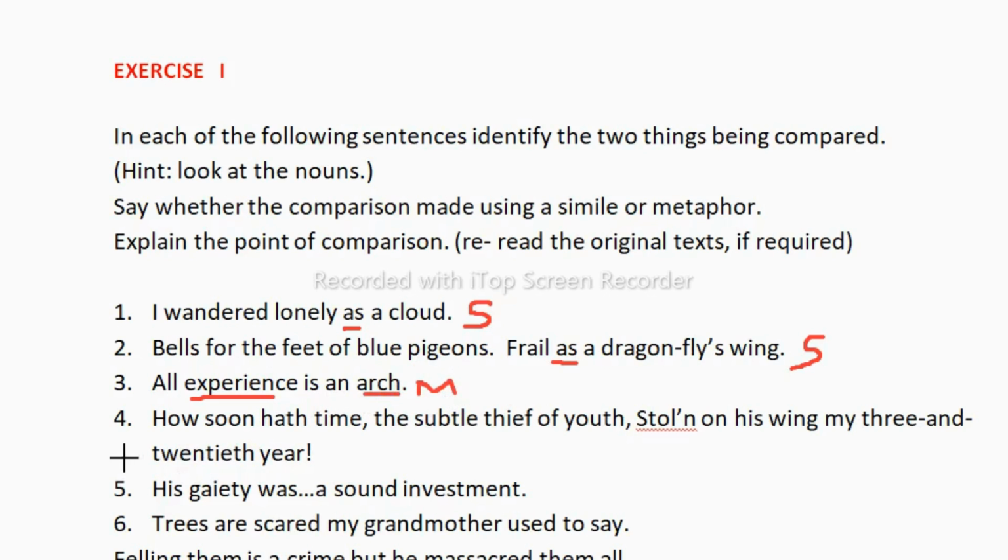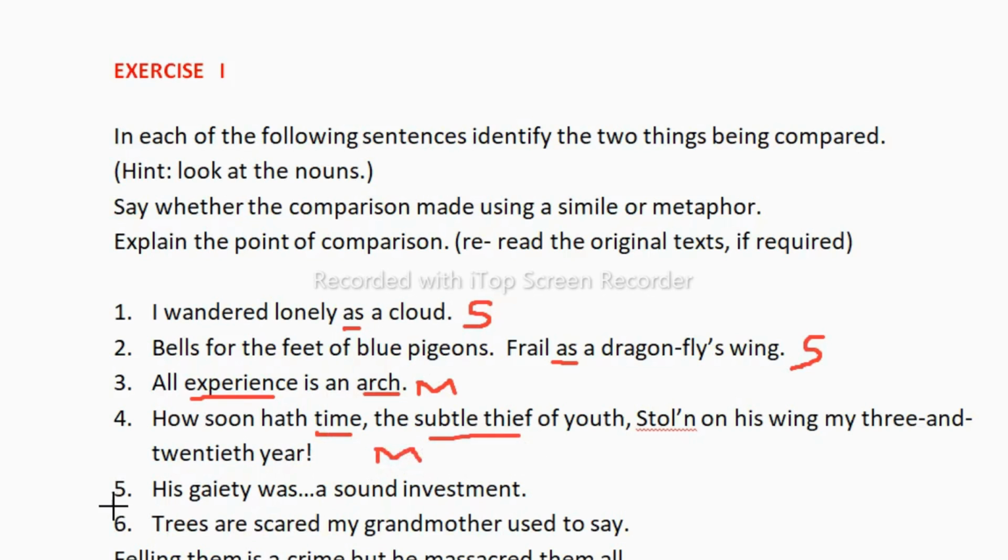Now let's see the next one. "How soon hath Time, the subtle thief of youth, stolen on his wing my three and twentieth year." If you remember, this line is from "On His Having Arrived at the Age of Twenty-Three" by John Milton, which you had in your Sem 1. Students, you can see here we are directly comparing two different things, something with something else. Time is compared with a subtle thief, so it is a metaphor.